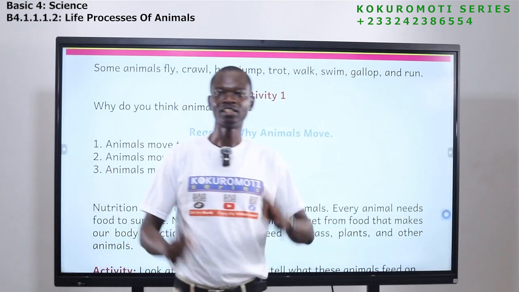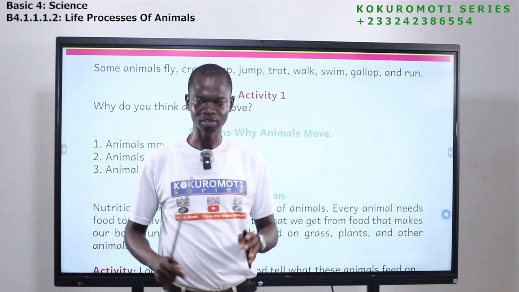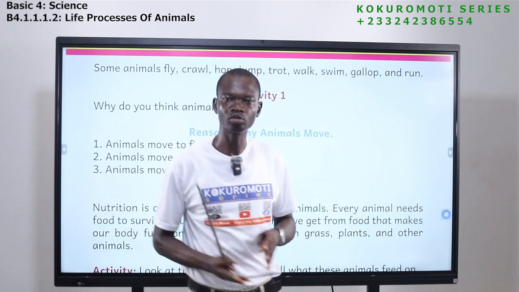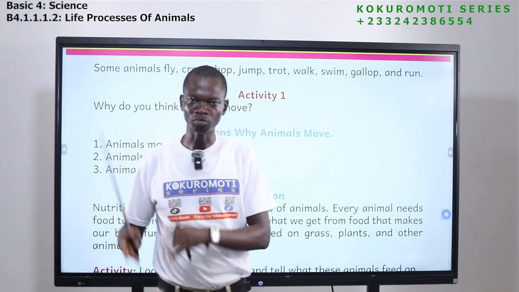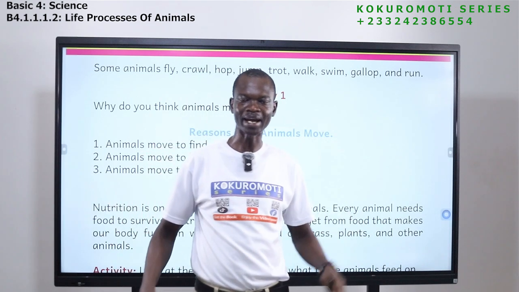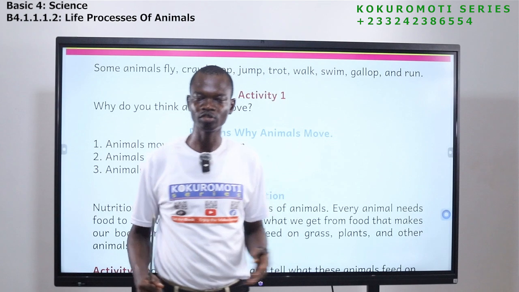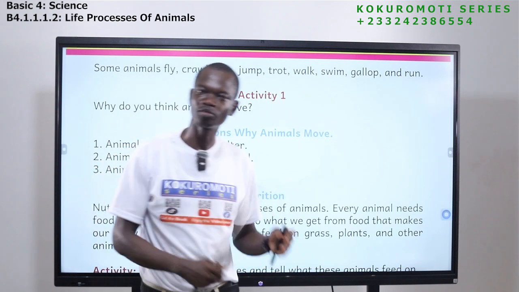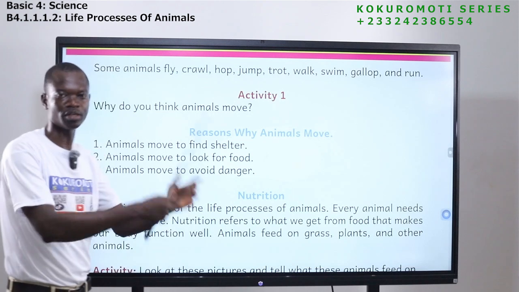We have seen that movement is a life process. All animals, once you have life, you move. Some animals move by walking, others by swimming, others by slithering, others by crawling, others by jumping, others by hopping. All animals have how they move.